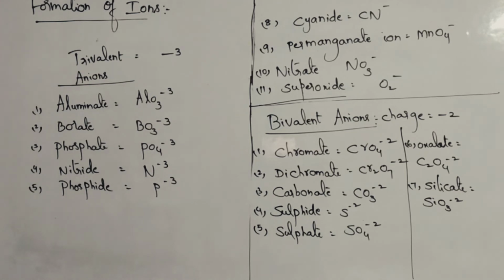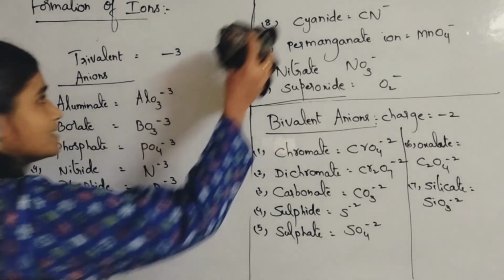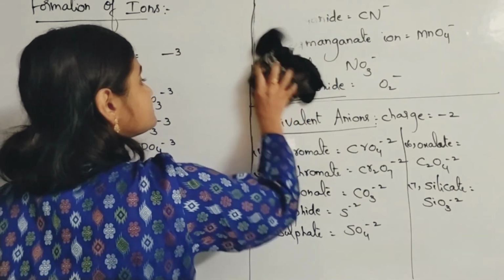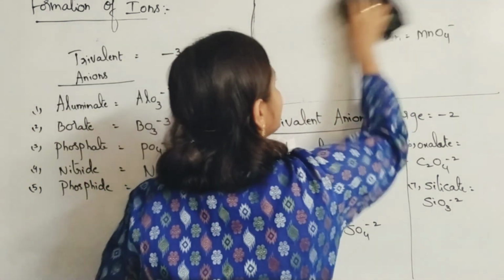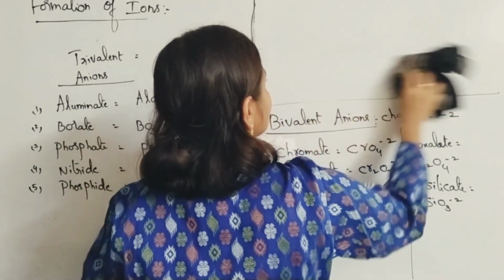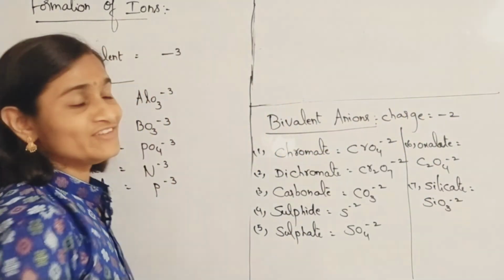Tetravalent, we'll learn 1 or 2 examples for tetravalent anions. So tetravalent, what are the examples? Okay, 1 or 2 examples we'll learn about tetravalent anions, and then we'll stop our video.